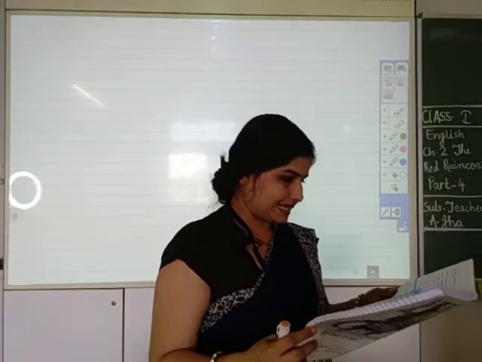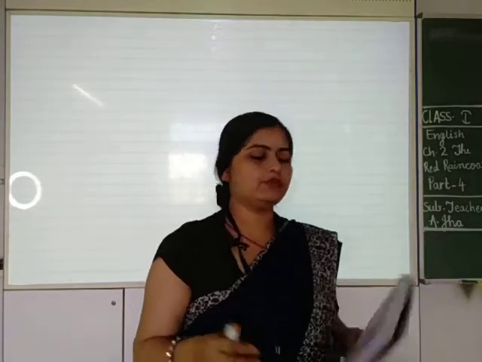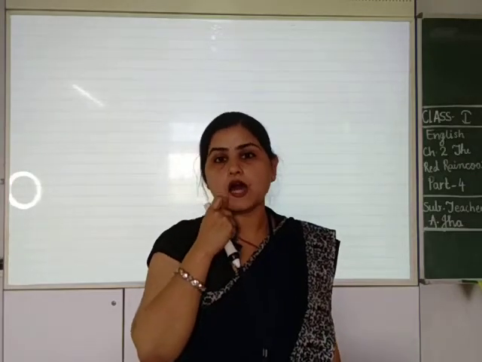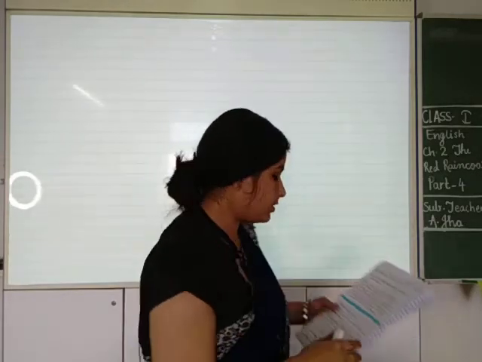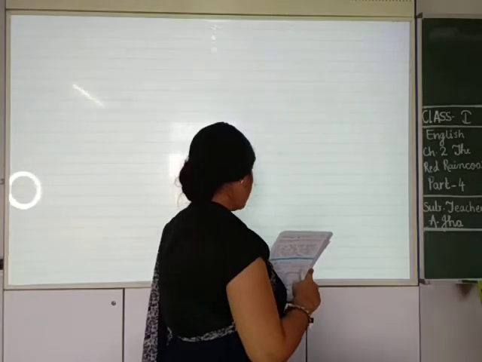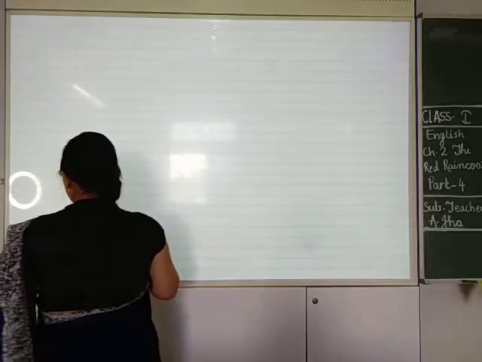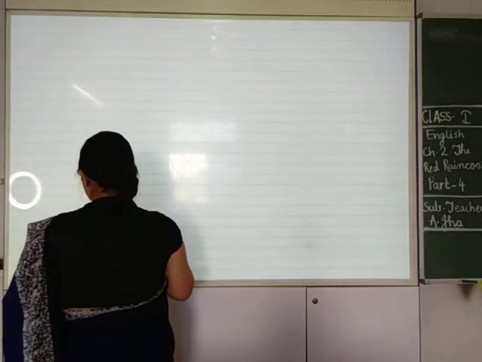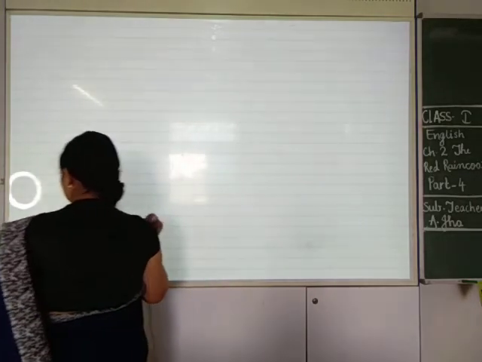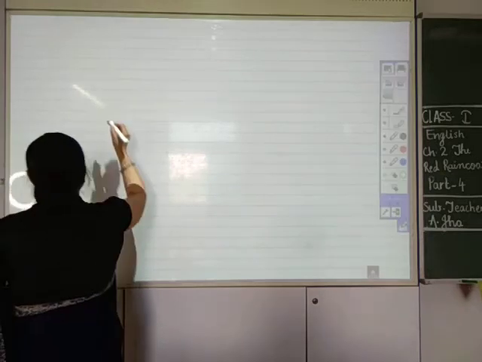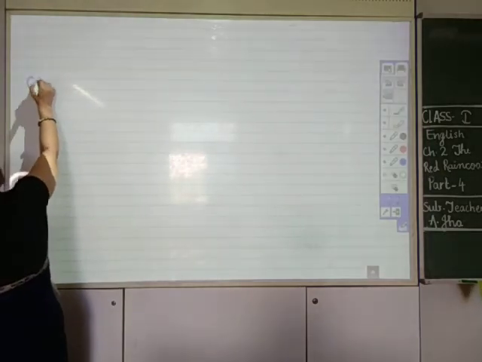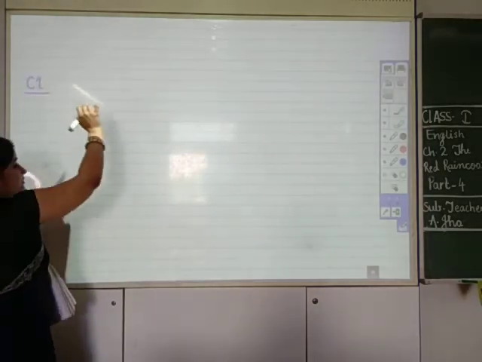Now this is exercise C1 in which you have to fill the blank with a special name only.